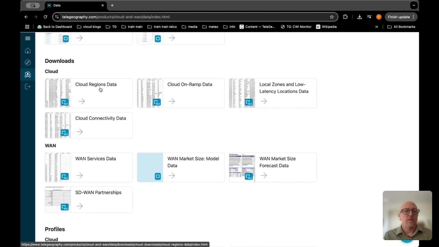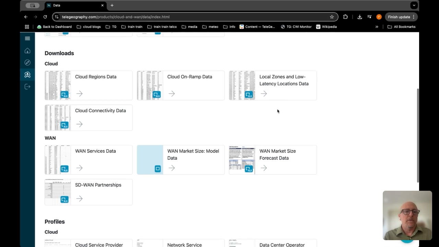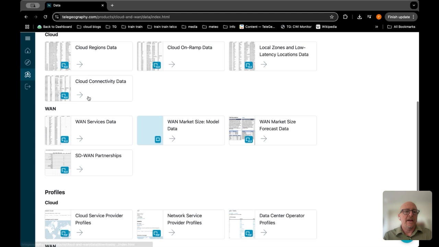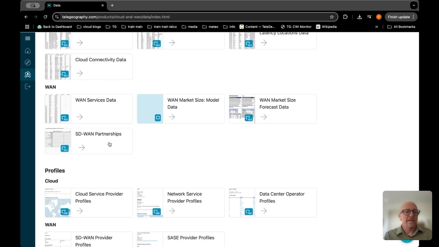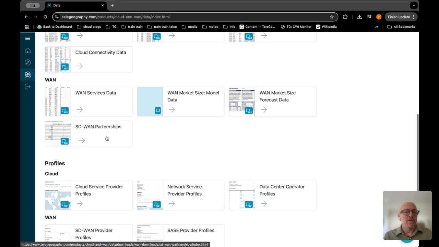For the cloud side, we have cloud regions data. We also have cloud on-ramp data, local zones, and cloud connectivity data. And on the WAN side, we have WAN Services data, and then we also have WAN Market Size, both the model data and the forecast data, as well as SD-WAN Partnerships.